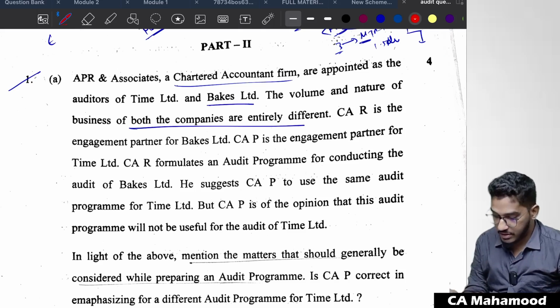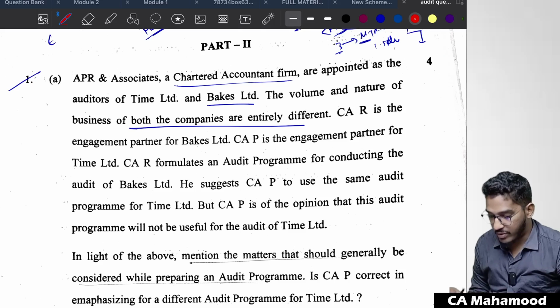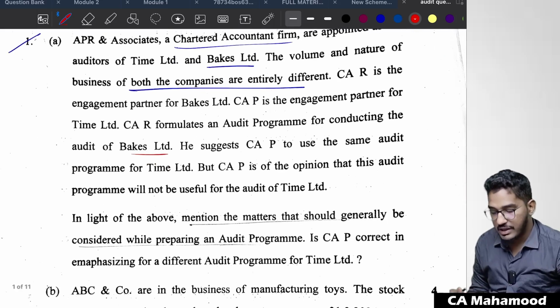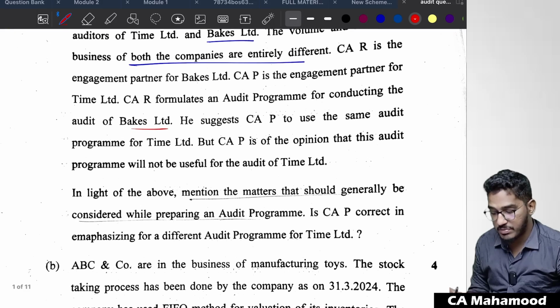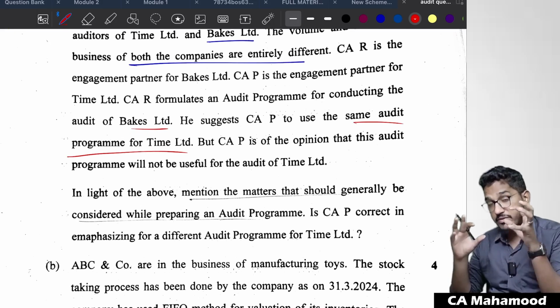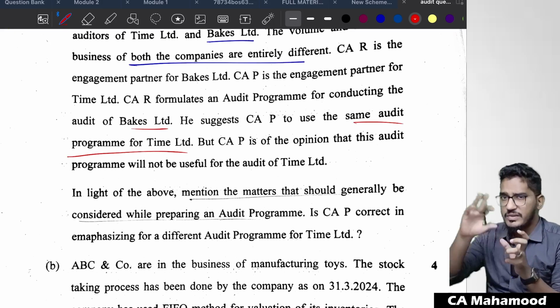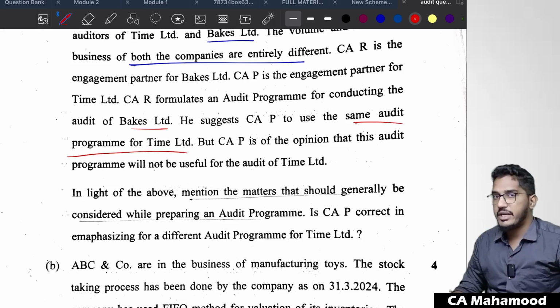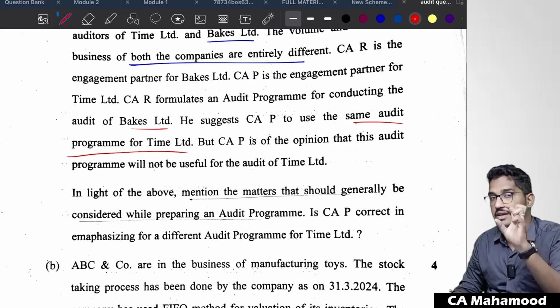CAR is the engagement partner for Bakes Limited. CAP is the engagement partner for Time Limited. CAR formulates an audit program for conducting audit of Bakes Limited. He suggests CAP to use the same audit program for Time Limited. So you tell me, can an audit program developed for one entity be used as it is for another entity? No, we have to customize the audit program as per the requirements of the client. We can't standardize the audit program.